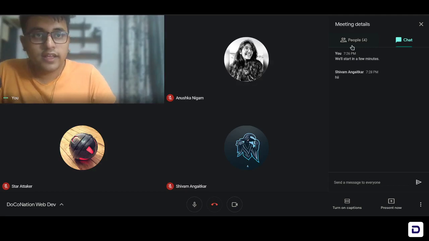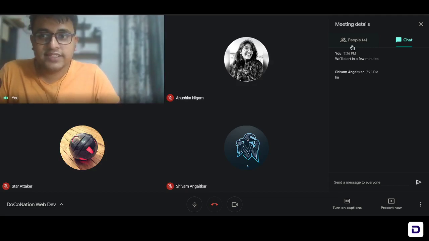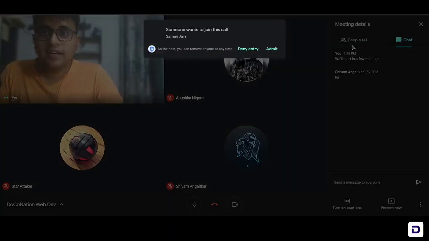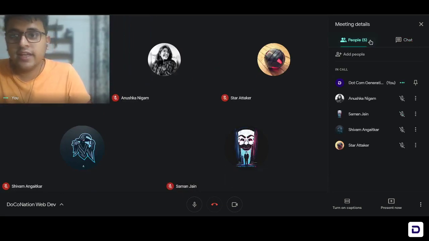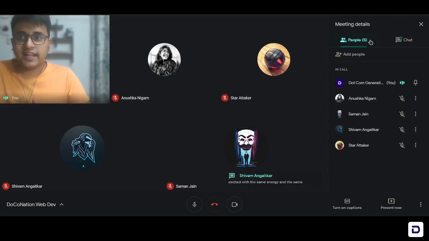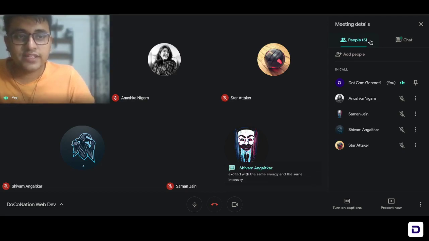Hello, everyone, and welcome to this session where we will be making a responsive navigation bar. We'll talk all about it, what is responsive basically for those who are new to web development, and how to exactly create that responsive navigation bar that we're talking about.